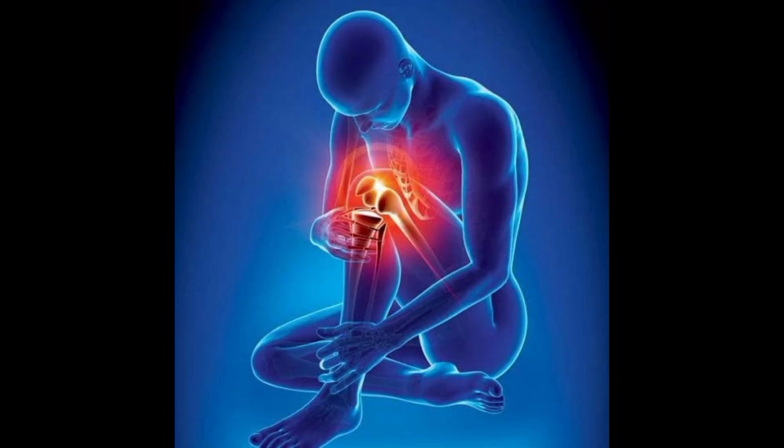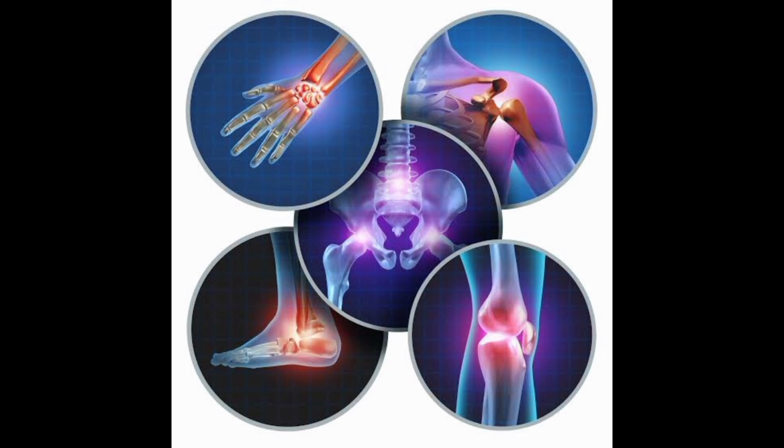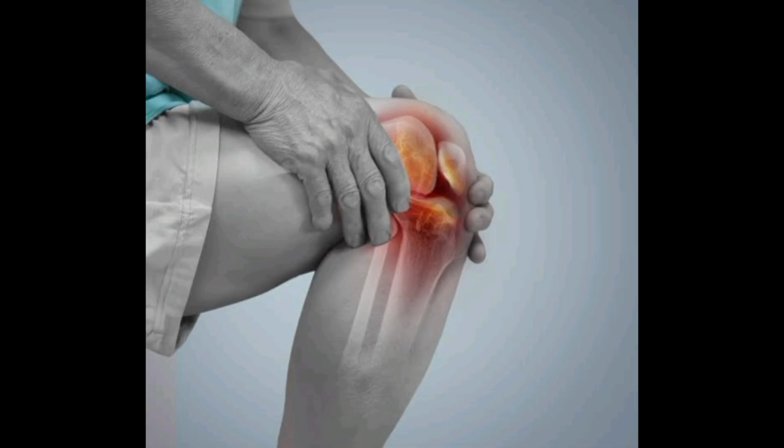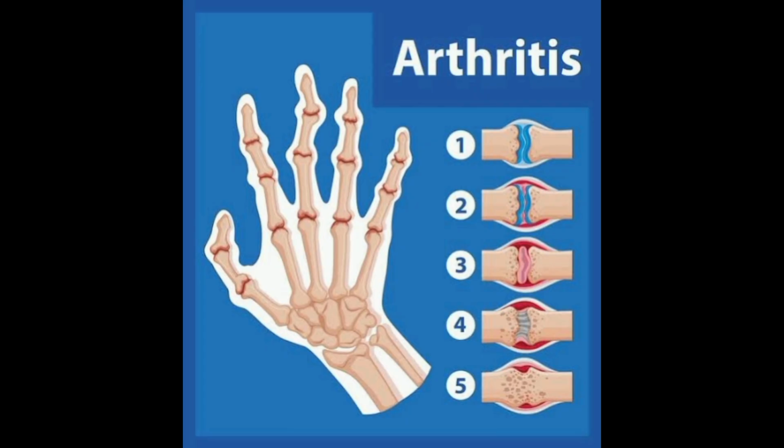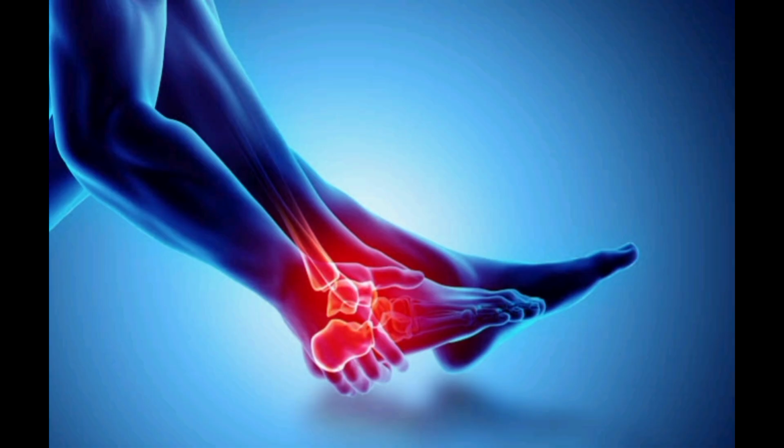Lifestyle changes. According to the Mayo Clinic, many people with arthritis find relief through simple but powerful lifestyle habits. Maintain a healthy weight to reduce joint stress. Exercise regularly with low-impact activities like swimming, walking, or yoga. Apply heat or cold to reduce pain and stiffness. Eat an anti-inflammatory diet rich in fruits, vegetables, whole grains, and omega-3s. Quit smoking, as it can worsen arthritis and hinder treatment.